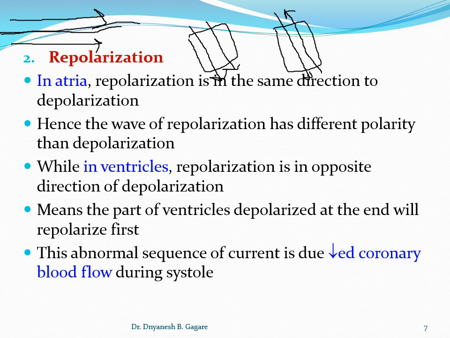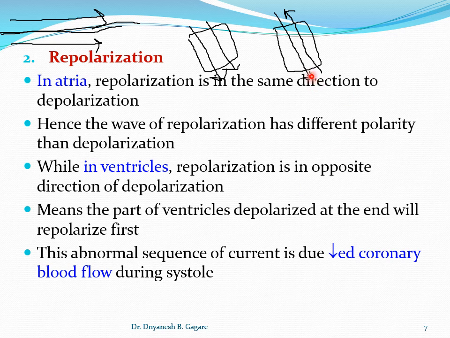Students, remember, there is an exceptional part, and it is not a normal thing, it is an abnormal sequence of current flow. Only the ventricle is there in the body where the repolarization is in the opposite direction. Okay, students, just remember, it is the ventricle only.